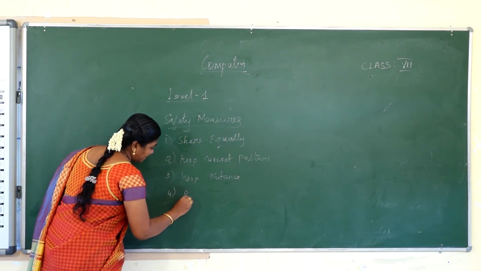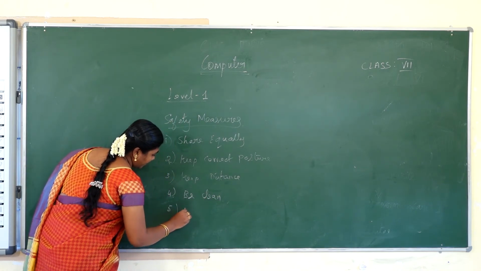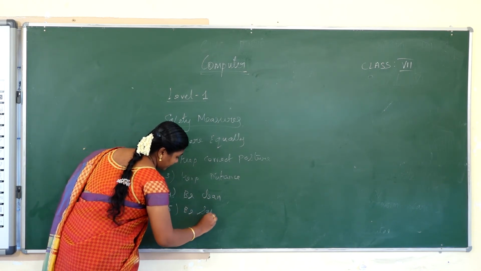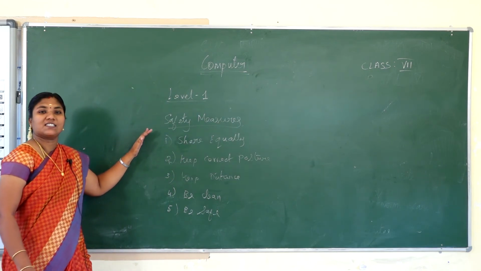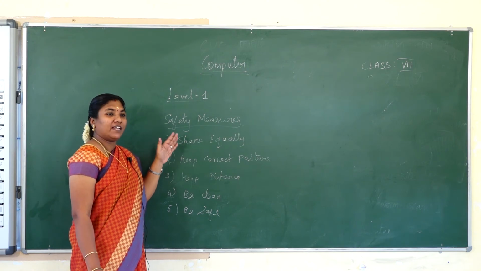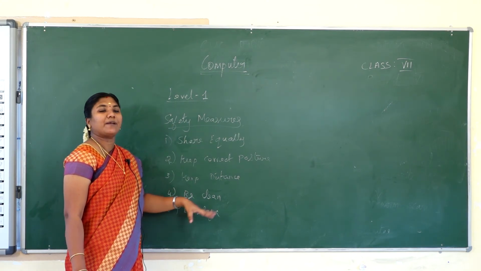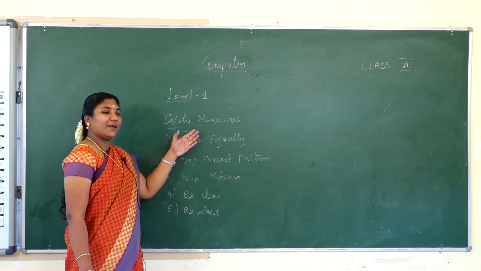Fourth one, be clean. And fifth one, be safe. So these are the first 5 safety measures we see in level 1. We all know these 5 safety measures and have been practicing them, but though it is level 1, I am saying it again.